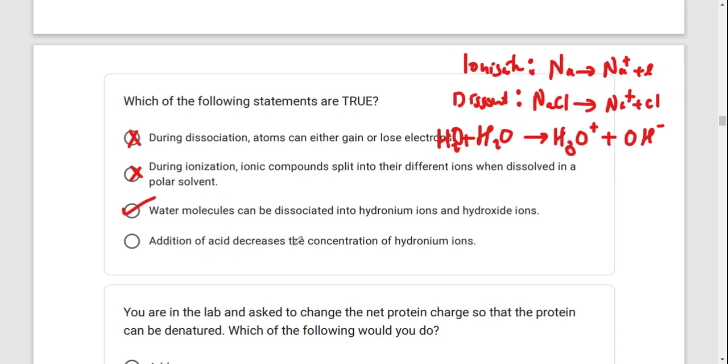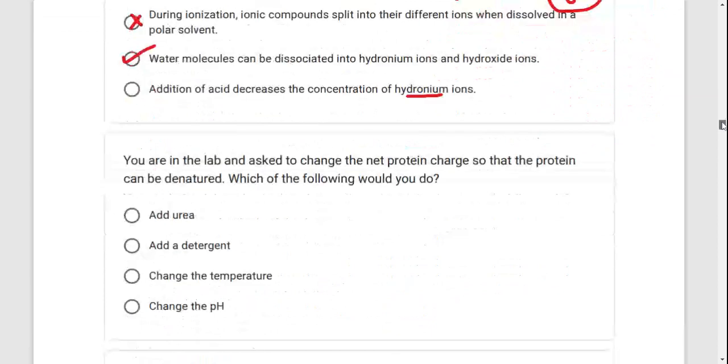Addition of acid decreases the concentration of hydronium. Is that true? Now, hydronium is this. When you add an acid, hydronium is supposed to increase, not decrease. So that is not true. So the best option there is C.